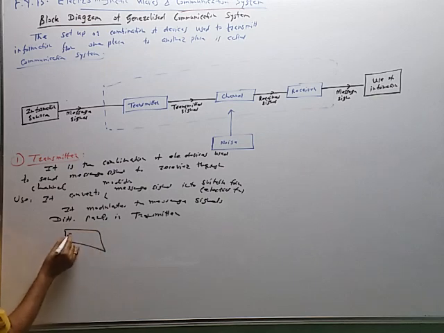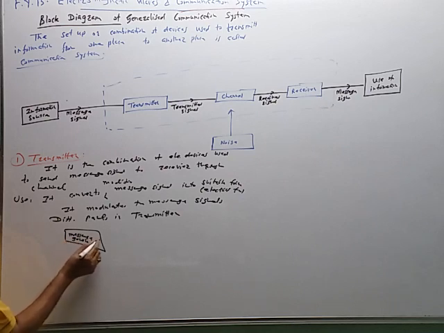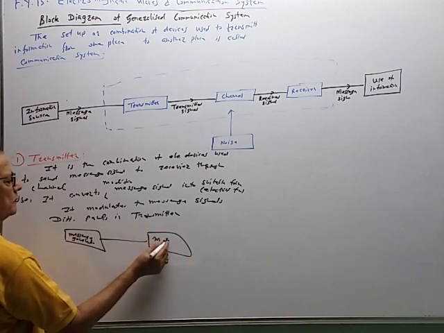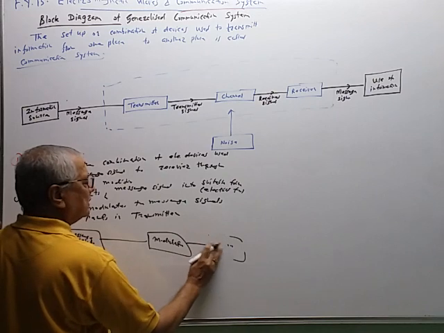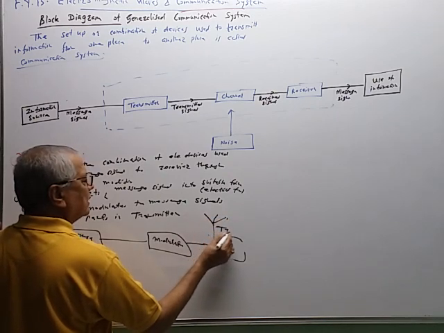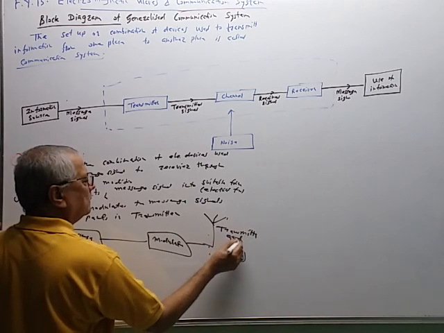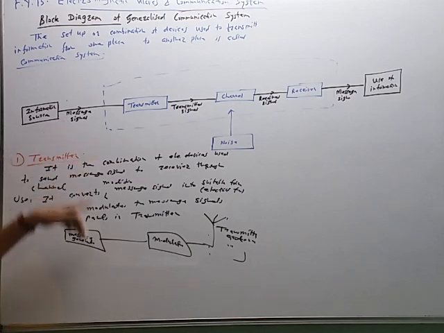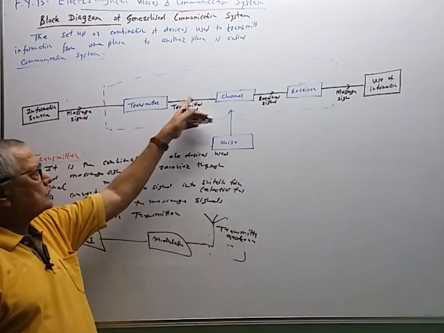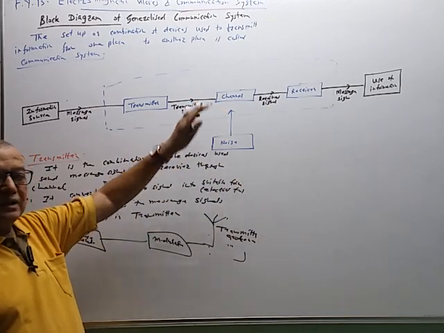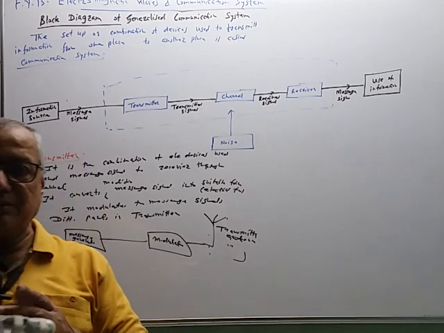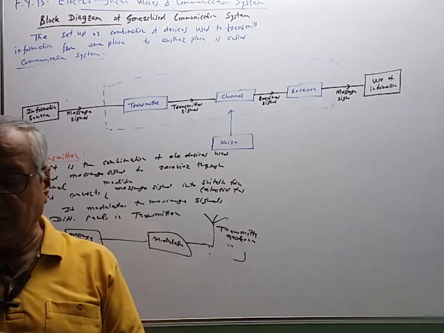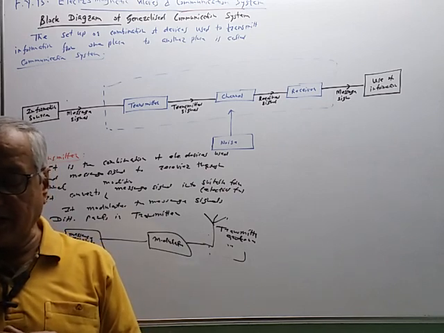The first block is the message or signal generator. The second part is the modulator, and the third part is the transmitting antenna. We can also show it directly as a transmitting antenna. So the signal is received, modified, modulated, and then transmitted through the channel, through space, over the satellite or over the receiver area. After the modulator there can also be an amplifier stage, because if we want to transmit the signal through air, we have to amplify it first. So the transmitter consists of a signal generator, modulator and transmitting antenna.